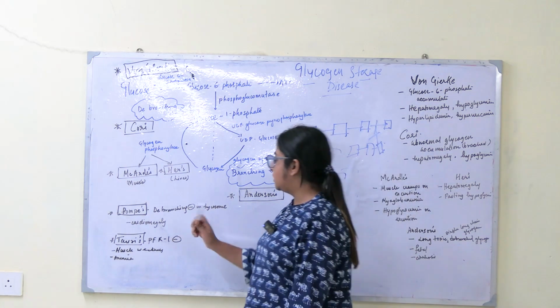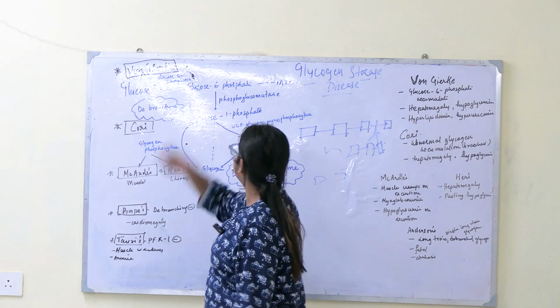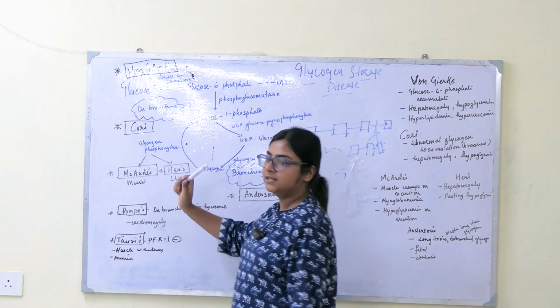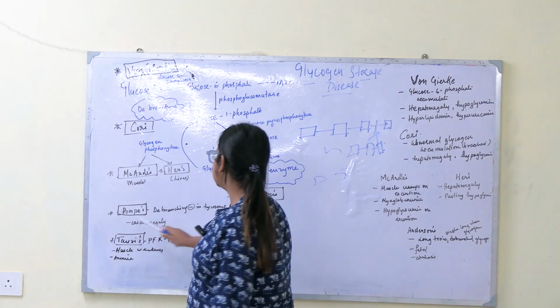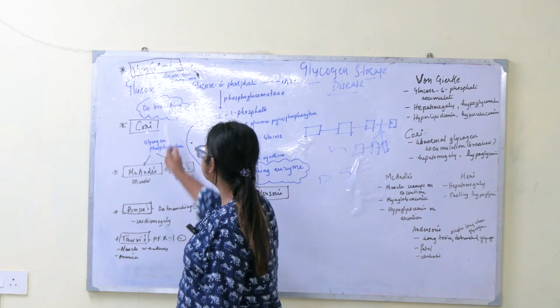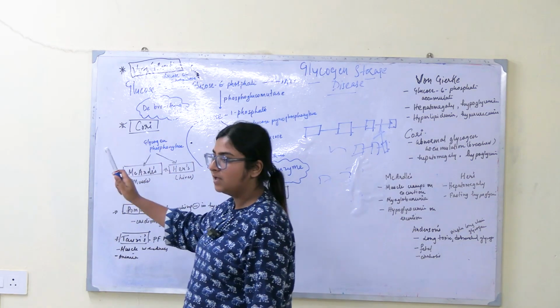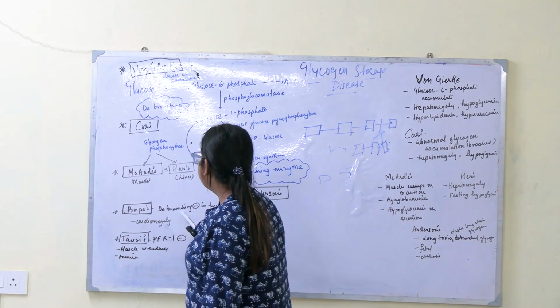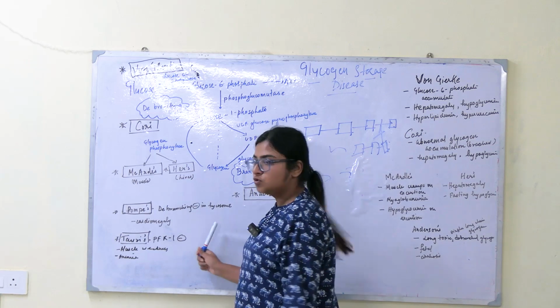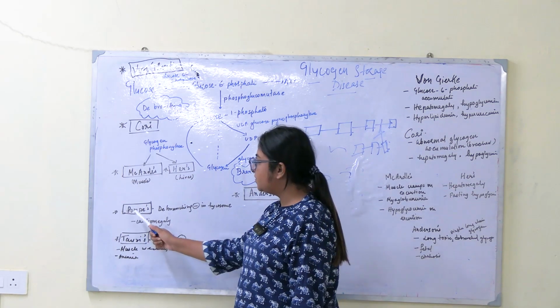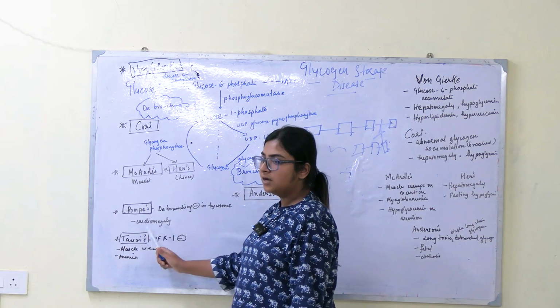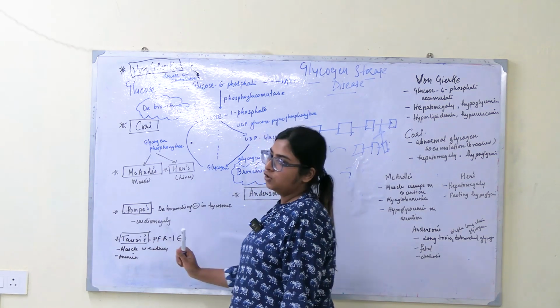The last two are out of this cycle because you can't figure them out in this cycle. The last two are Pompe's and Cori's. Now Pompe's and Cori's are kind of similar. Cori's was happening because of debranching enzyme deficiency. Now if debranching enzyme is deficient in lysosome, then Pompe's will occur, and it will manifest as cardiomegaly.